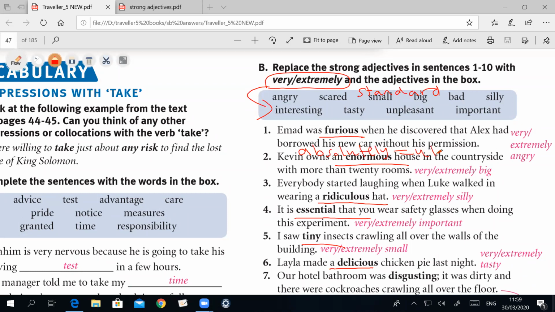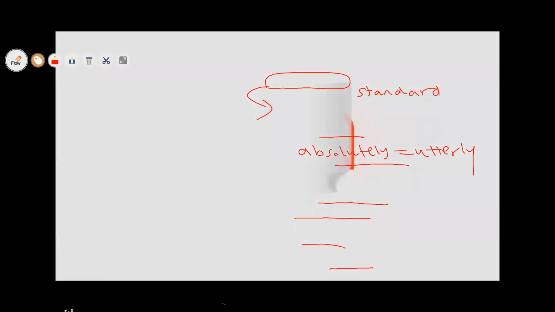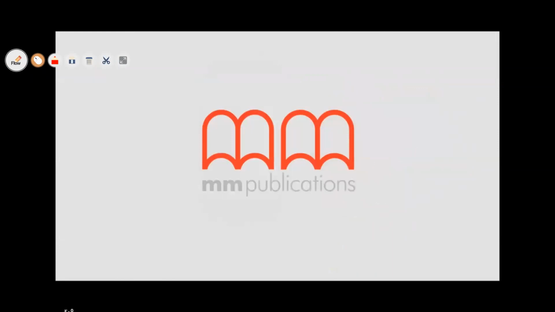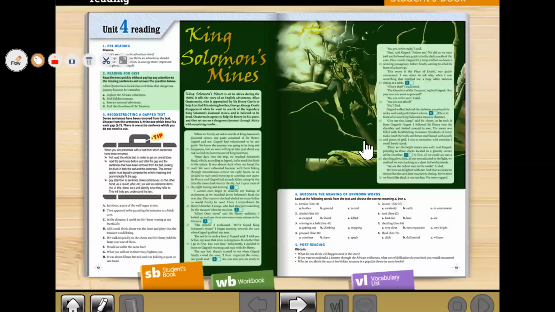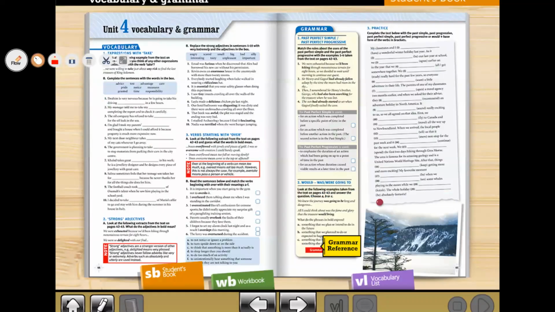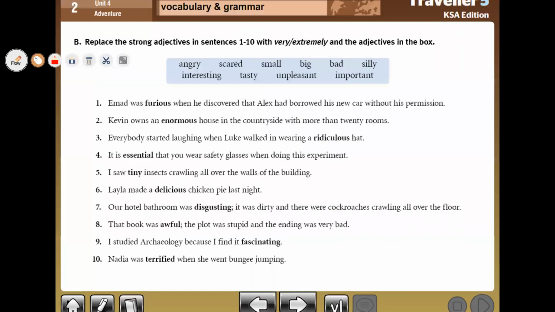Sometimes we can say utterly, and so on. Now, this exercise, of course, it's done for you.